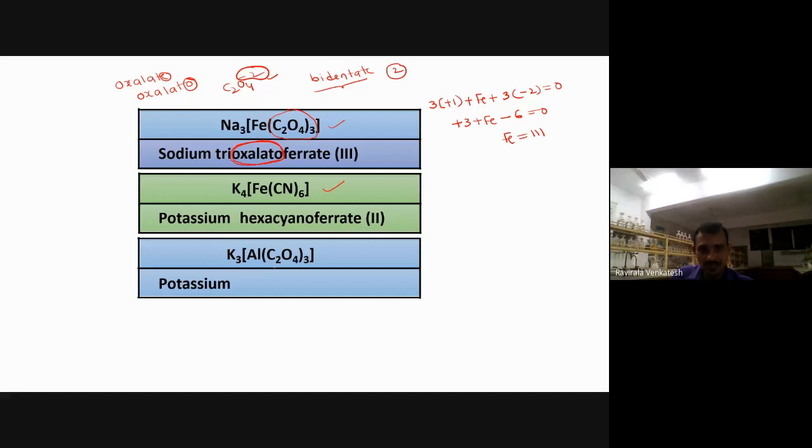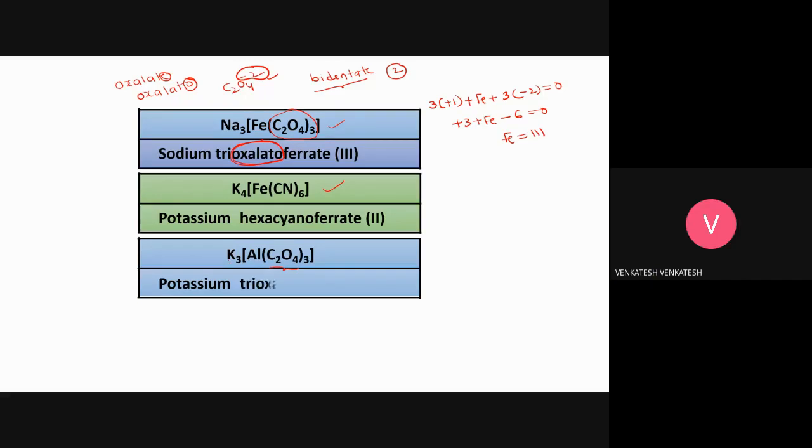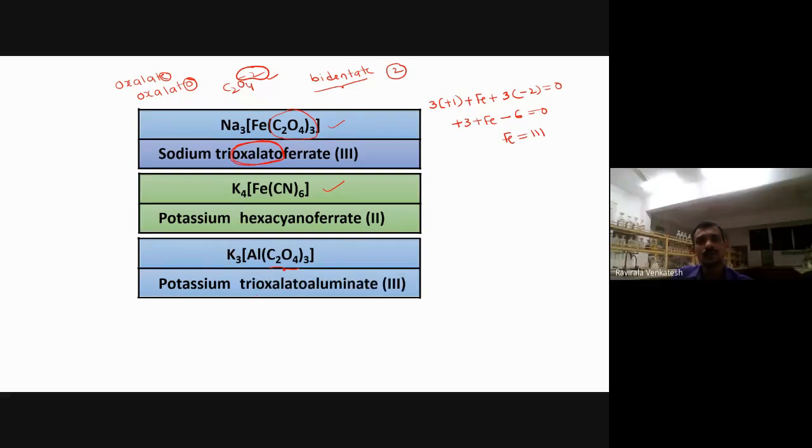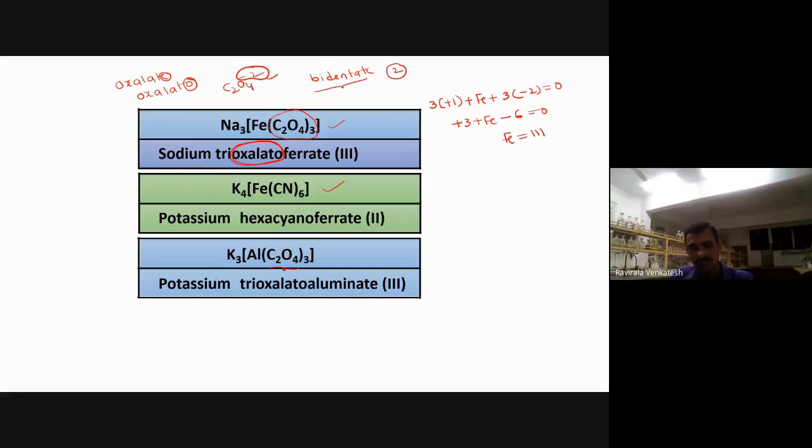The ligand is what here? C2O4. C2O4 nomenclature will be what here? Oxalato. How many times is it? Trioxalato. Oxalato. Aluminum is not the ligand. You are unable to identify the central metal atom. That means you are not watching any previous videos. See, aluminum is what here?